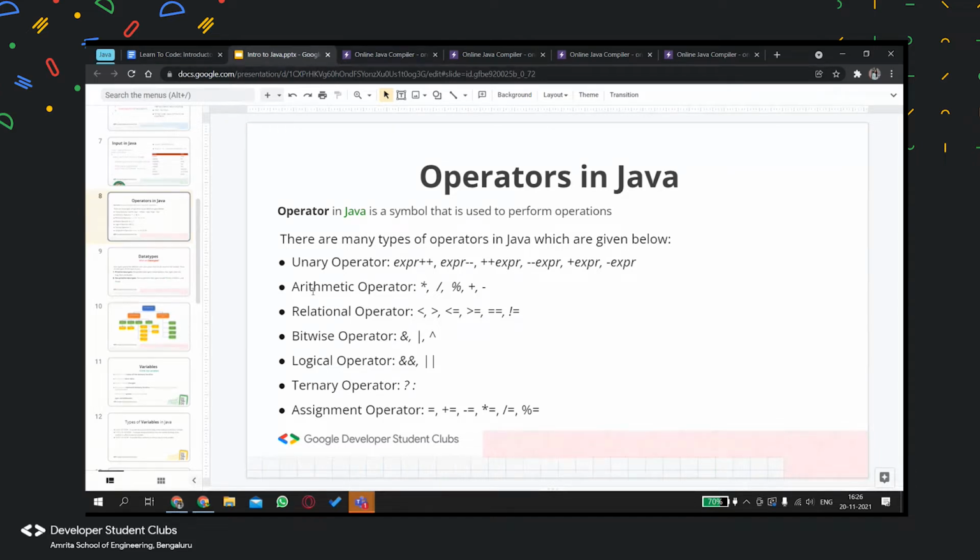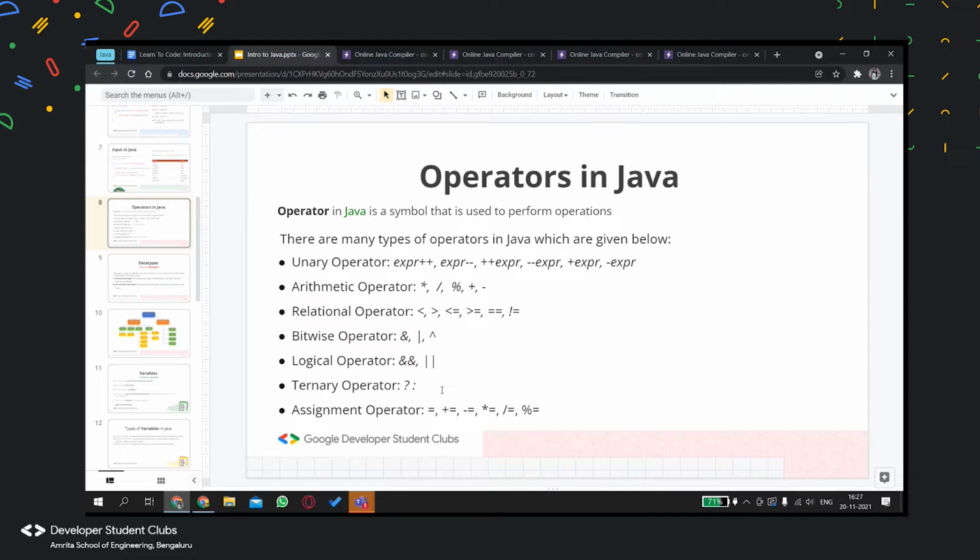Now, relational operators are used when you compare two things together. So if A is greater than B, then print this. If B is greater than C, then print this. Greater than or equal to is also similar. So if I say if 4 is greater than 5, print something. I'll speak more about relational operators when we come to our statements and loops. But these are the basic operators.